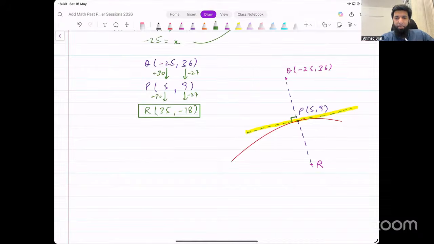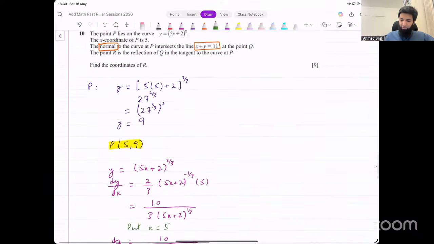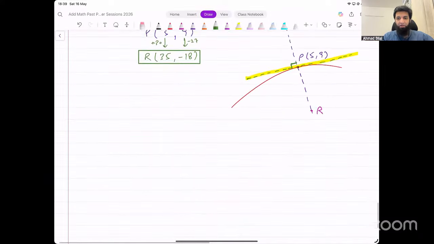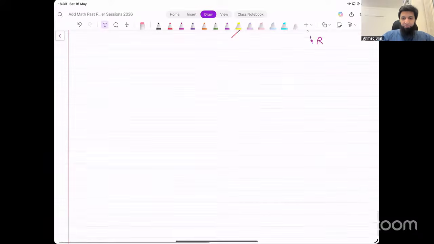Okay. That was question number 10 that you guys asked about. Now the last question from this paper is question number 12. And then we move on to the November 25 paper after this. This was question number 10. That was 9 marks, required some thinking and some working as well. So it was not very straightforward. Let's look at the next one now.